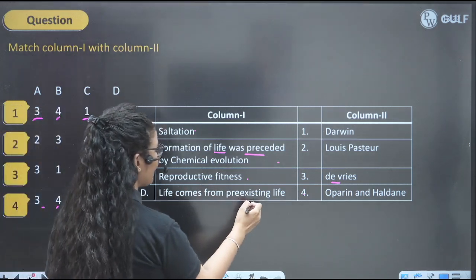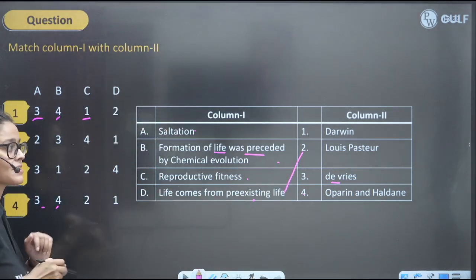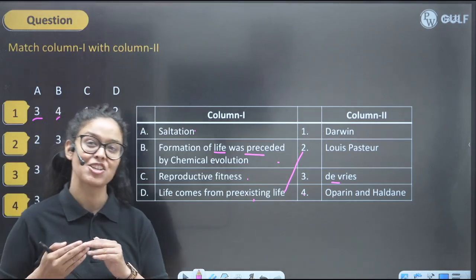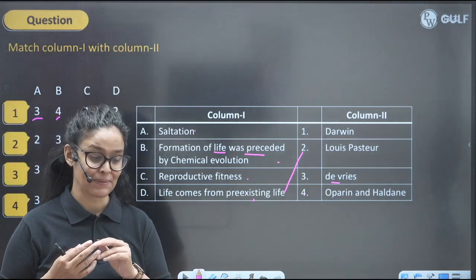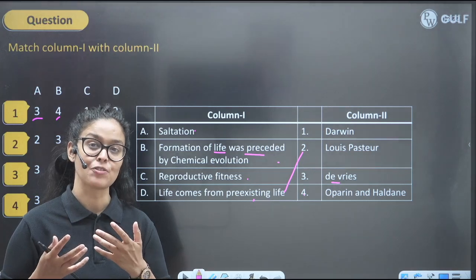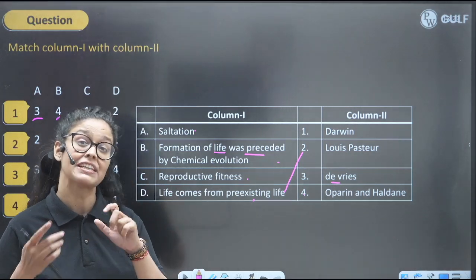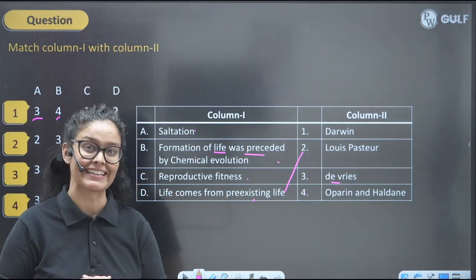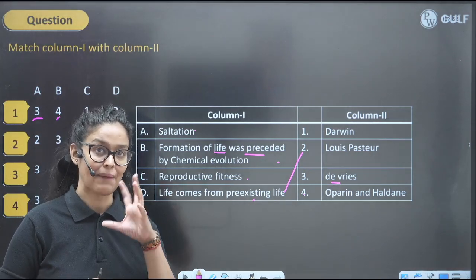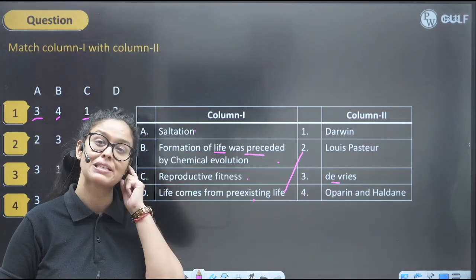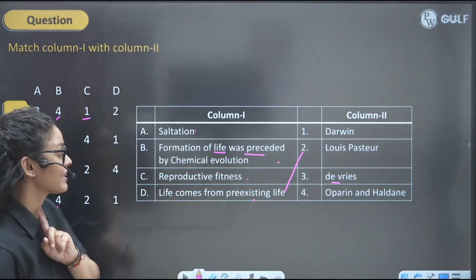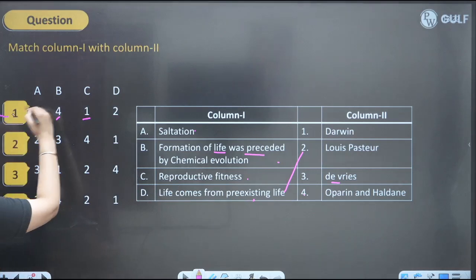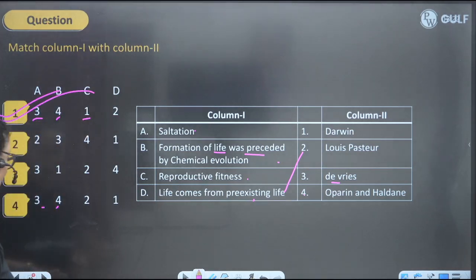Life comes from pre-existing life was explained by Louis Pasteur, right? So he has done this experiment to prove that life has come from life. It has not spontaneously generated. So Louis Pasteur disproved the spontaneous generation, right? That life comes from life, not from the non-living. So perfect answer will be 1 here.